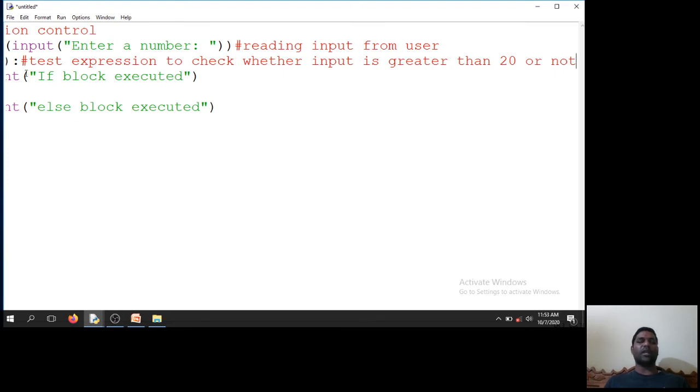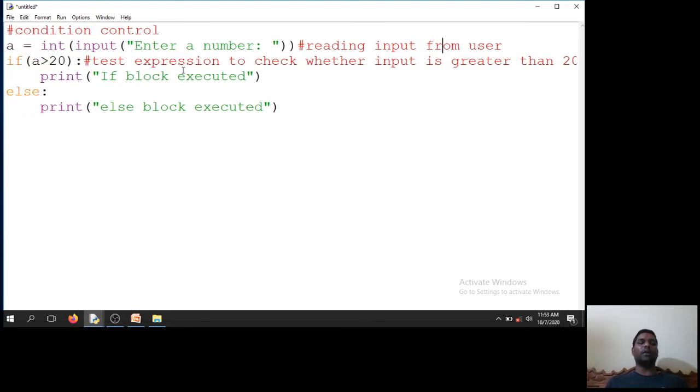If the given input is greater than 20, it will go to block 1. This is block 1, that is nothing but this block. If the condition fails, it will go to block 2.